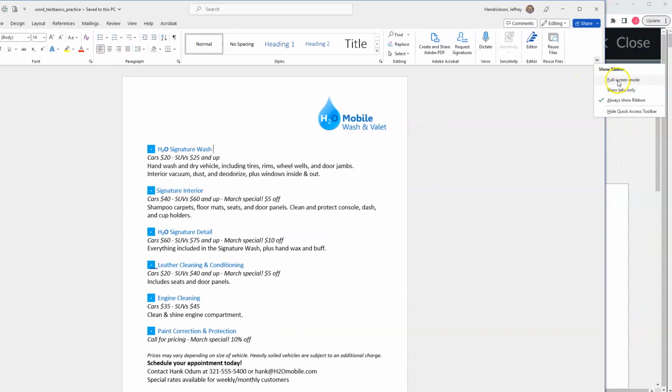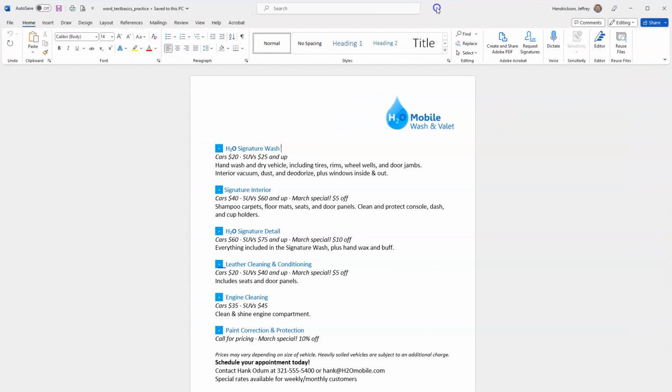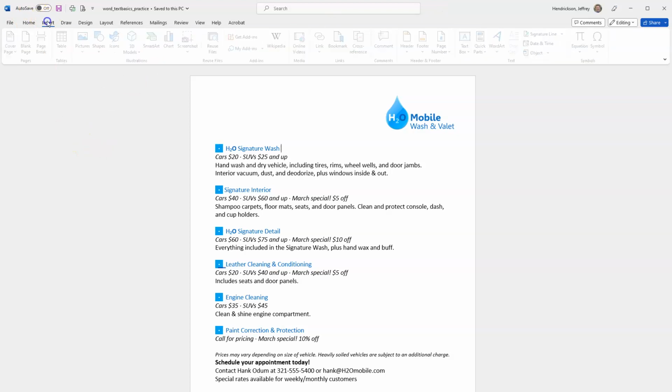And okay, now you can see it. Okay, so we have these little options in here. Under the ribbon, use the option that says always show ribbon. Okay, so it puts these on here. You want to see those, so that way you can find all these little things quickly under each one of these tabs as you go across.